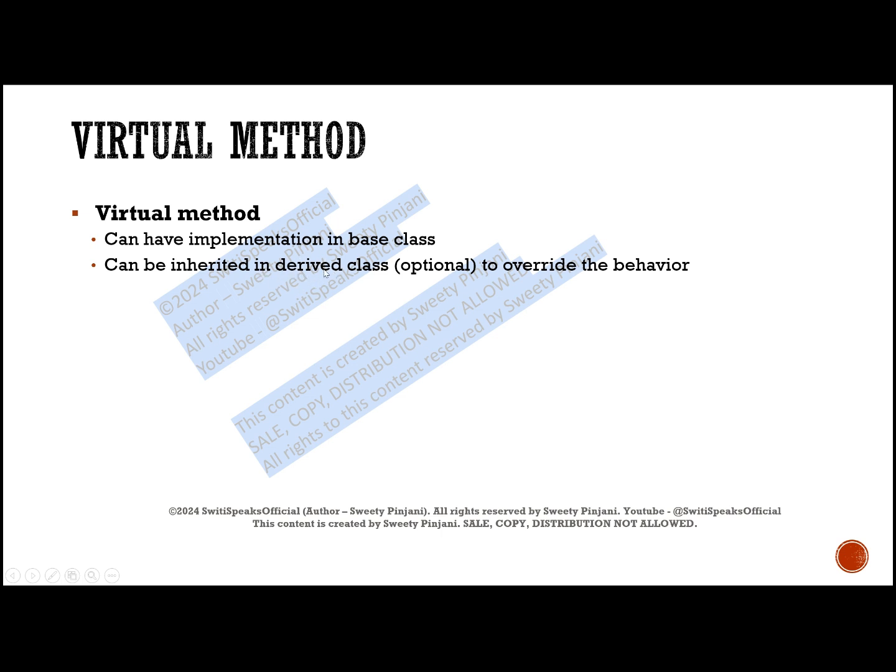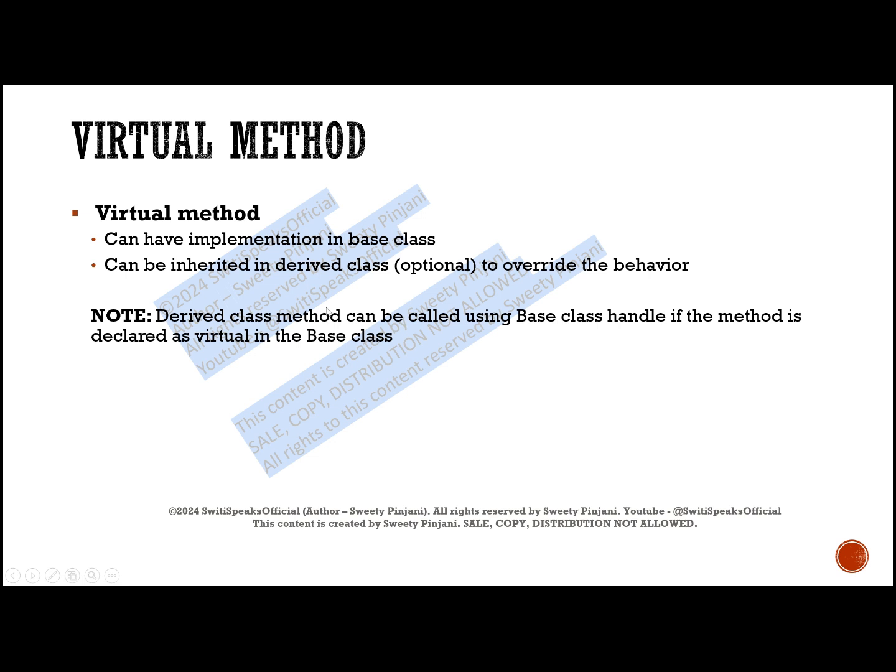You have multiple names. So whatever class is extending from your base class, if you want to change the behavior of your method, you can do it in your child class. This is optional, not mandatory. This is the virtual method. It can have implementation in the base class.